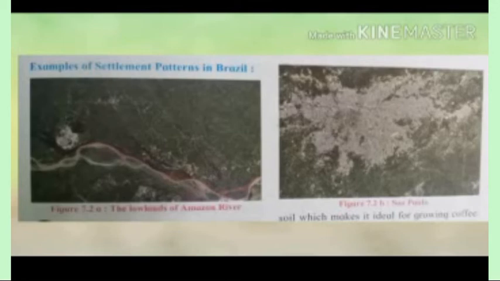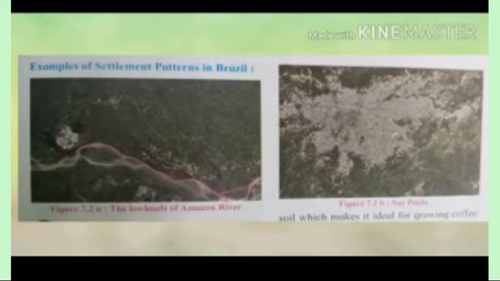In that we learnt Rio de Janeiro and Sao Paulo are examples of famous, densely populated cities, because all the facilities are available. A lot of industries and trade have also flourished in this region. So here we can see a nucleated settlement. The people are settled according to their needs in this particular region.